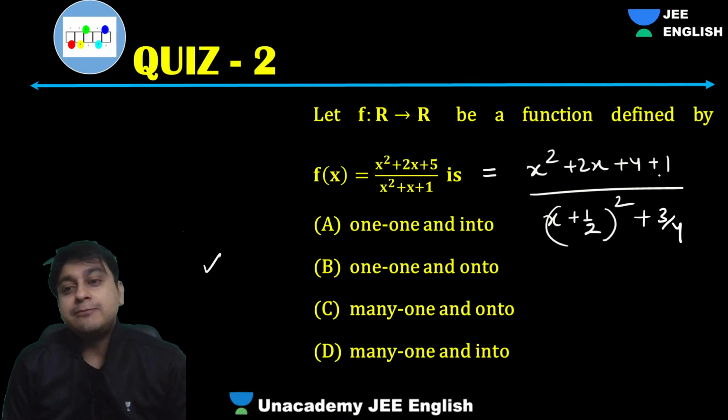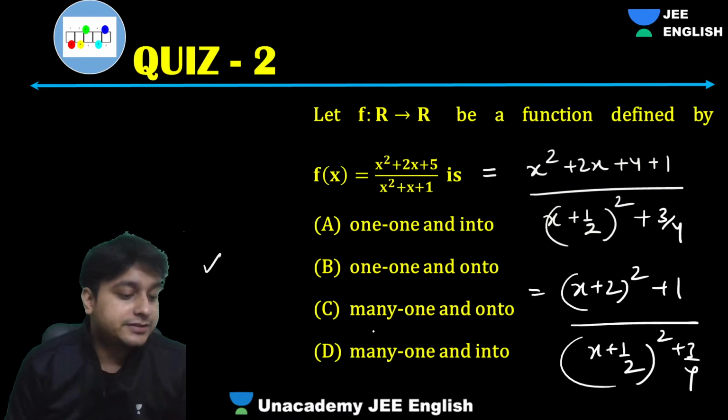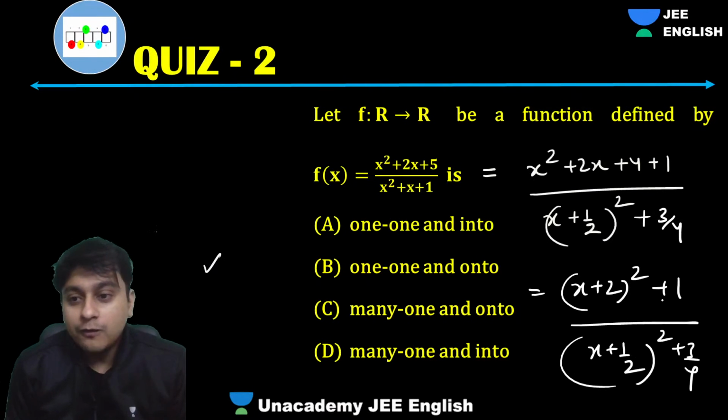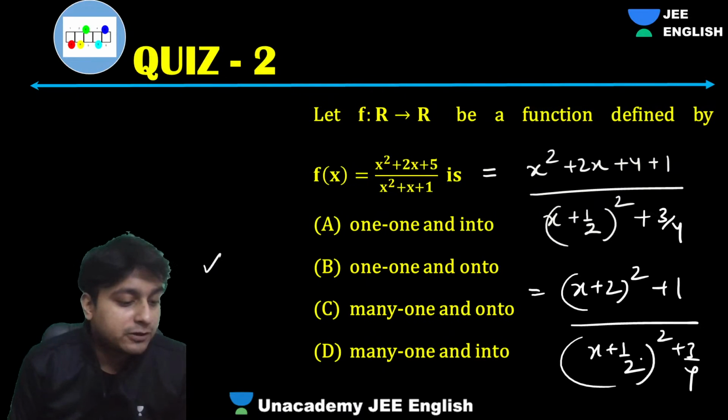So x square plus 2x, what is it coming out? You can say here this is x plus 2 the whole square plus 1 divided by x plus half the whole square plus 3 by 4, right? Yes. Now guys, obviously this is positive, right? F of x is coming as positive because positive by positive.